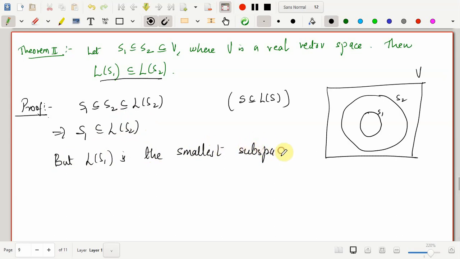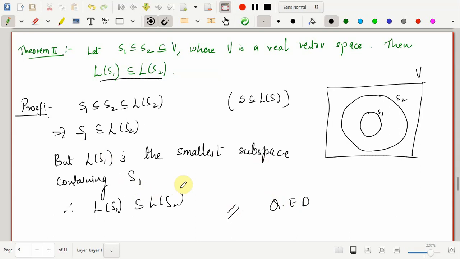Also we know that S1 is contained in the linear span of S2. So we need to have the linear span of S1 contained in the linear span of S2. It cannot be bigger than the linear span of S2, because the linear span of S2 also has the same property, it contains S1. But by definition, the linear span of S1 is the smallest subspace containing S1. So that gives us the required proof.